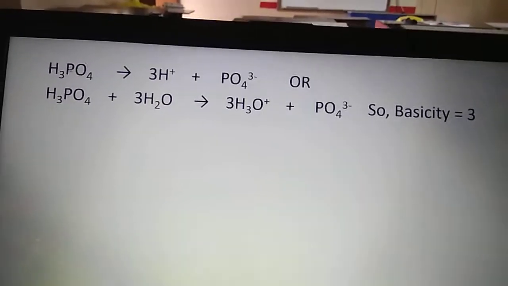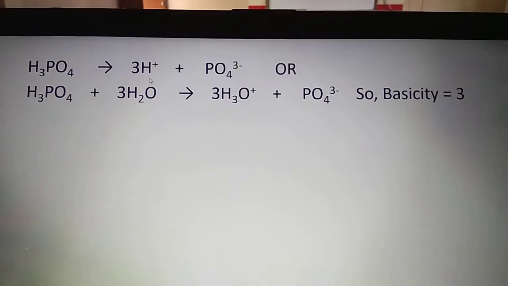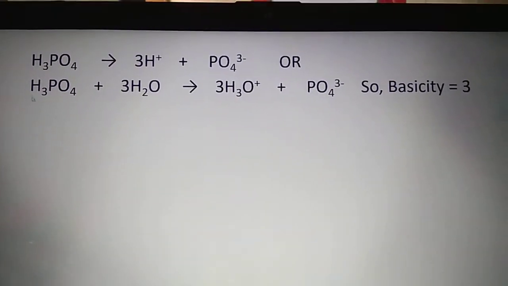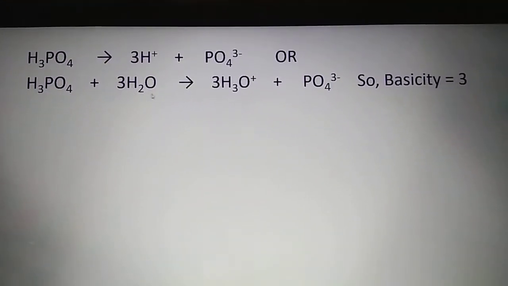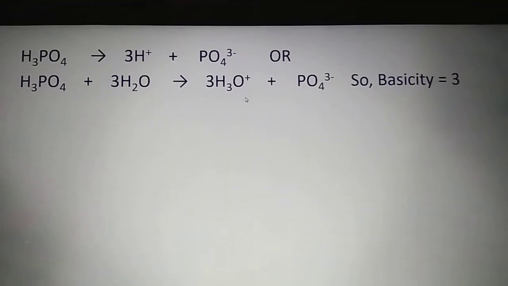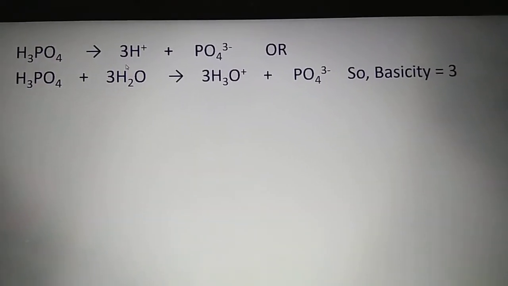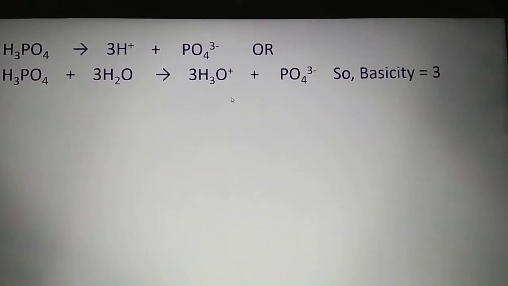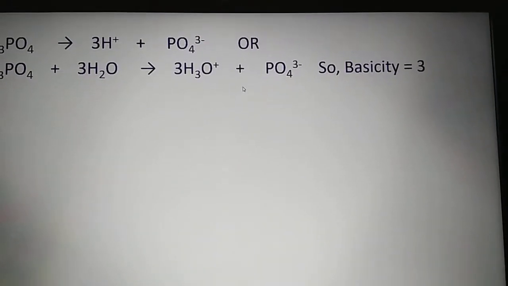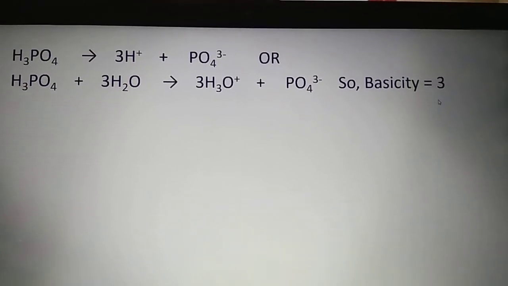When phosphoric acid dissolves in water, it dissociates to produce 3 hydrogen ions. Or we can say when phosphoric acid reacts with water, it produces 3 hydronium ions. That means from one molecule of acid, we are getting 3 hydrogen ions or 3 hydronium ions along with other ions. So we can say basicity of phosphoric acid is 3.